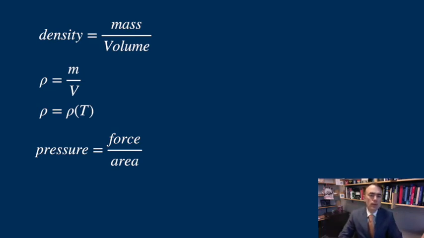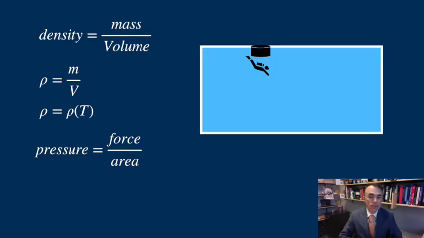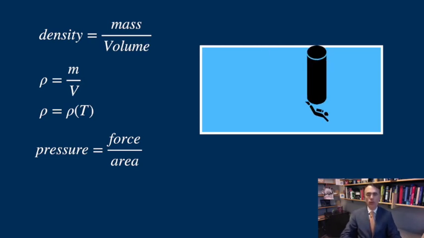It is interesting to calculate the pressure inside a liquid. For example, the pressure if you scuba dive in a lake. The deeper you are, the more water over your head, and the weight of that water is increasing the pressure you experience as you dive deeper and deeper. Let's assume a cylinder of water over your head when you are at the depth h.